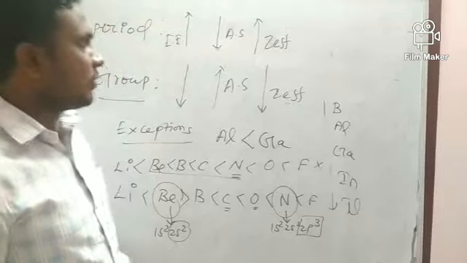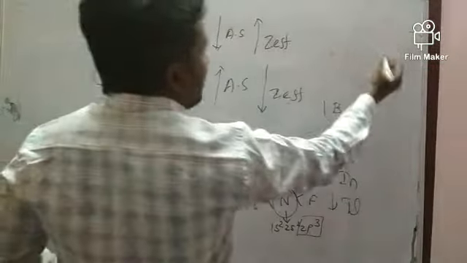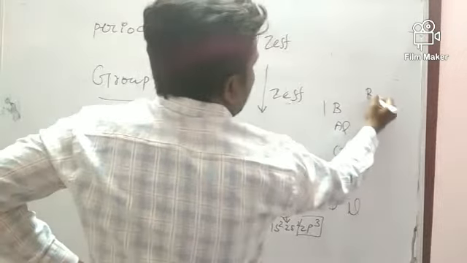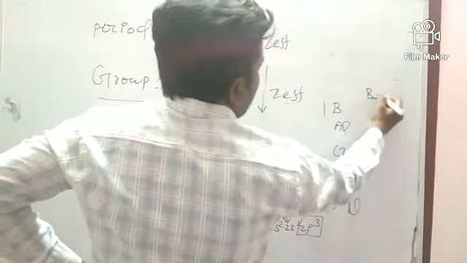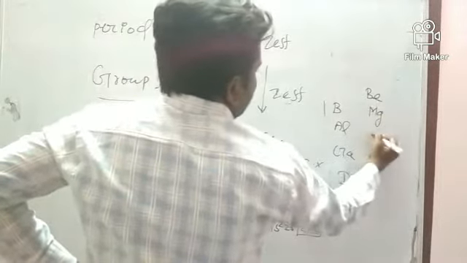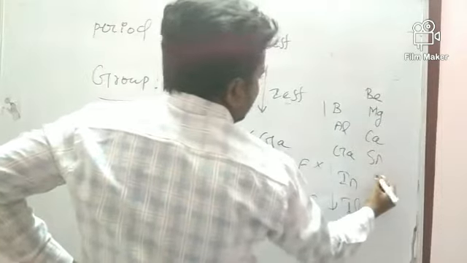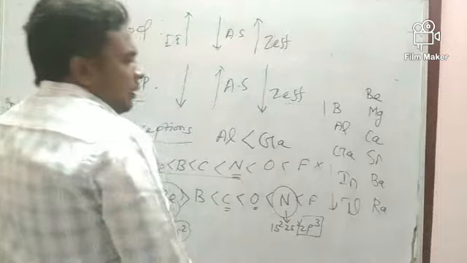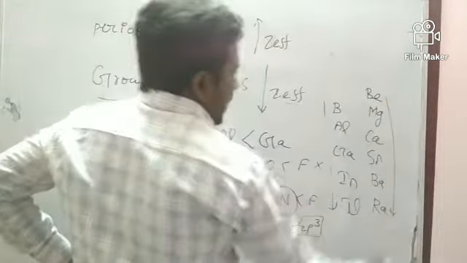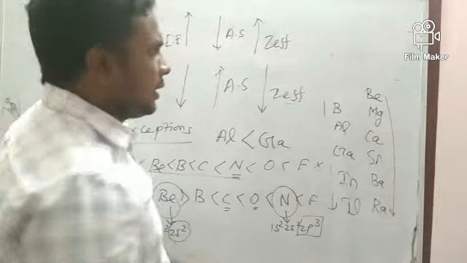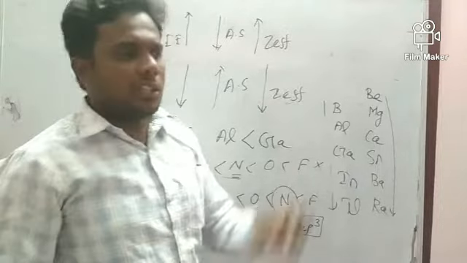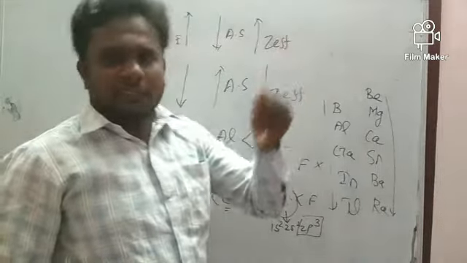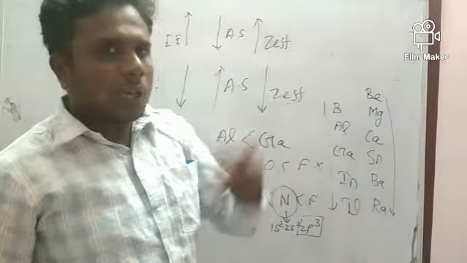Same as this, coming down the group also, some exception is there. Down the group, suppose I have taken the second group. What are the second group elements? Beryllium, magnesium, calcium, strontium, then barium, radium will come. So if we are coming down the group, the ionization energy will be decreasing, very gradually. It decreases very gradually.